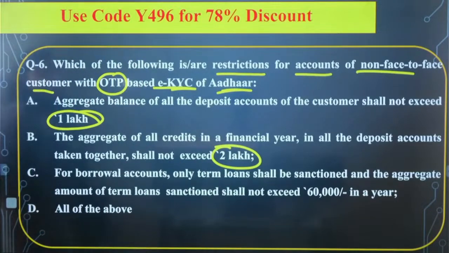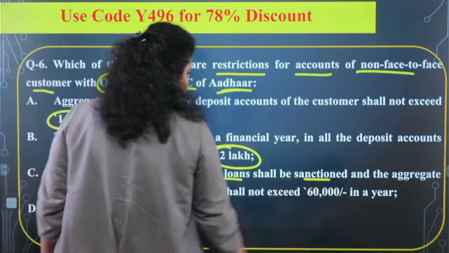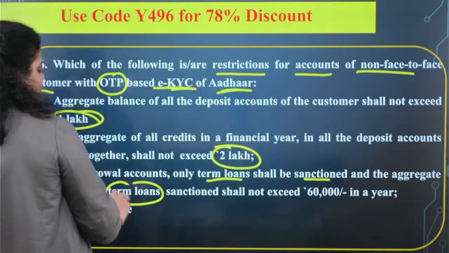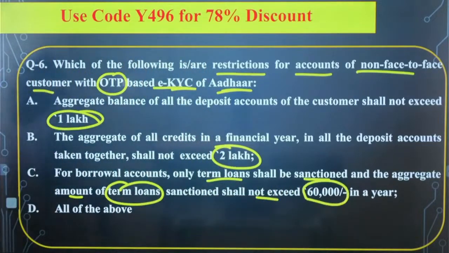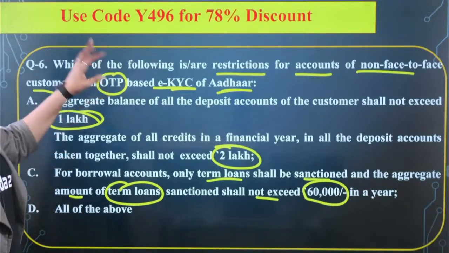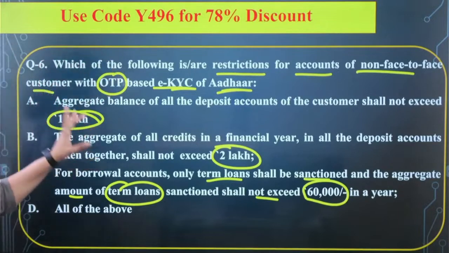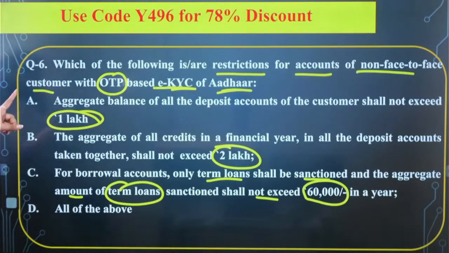Now next we are talking about borrower accounts only. Term loan shall be sanctioned and the aggregate amount of term loans sanctioned shall not exceed 60,000 in a year. Fourth is saying all of the above. So which of the following will be correct? A, B, C or D? In case of the non-face-to-face customer for whom the OTP based eKYC has been done.